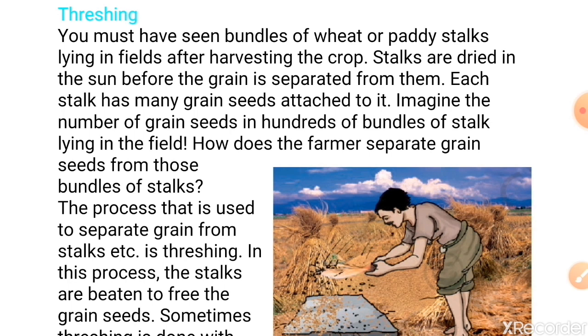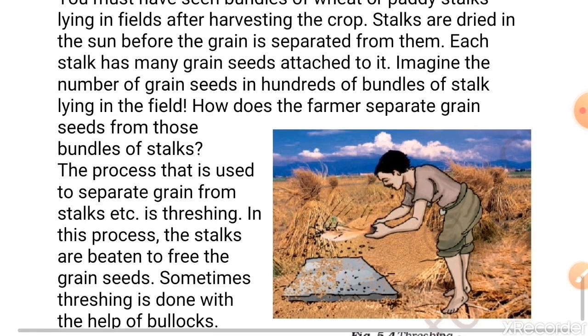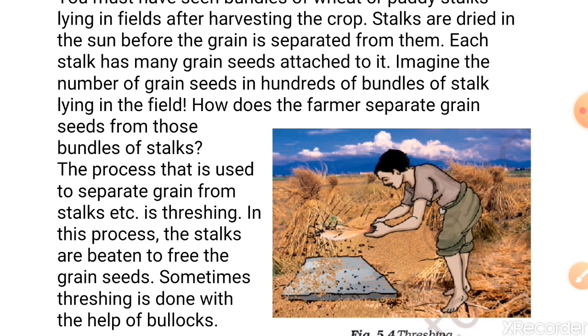One may pluck mango or guava from the tree, but grain seeds are much smaller than mango or guava. So plucking them from the stalk would be impossible, students. How does one separate grain seeds from their stalks? So the process is threshing. In this process, the stalks are beaten to free the grain seeds. As you can see in this picture, this farmer is doing this process.